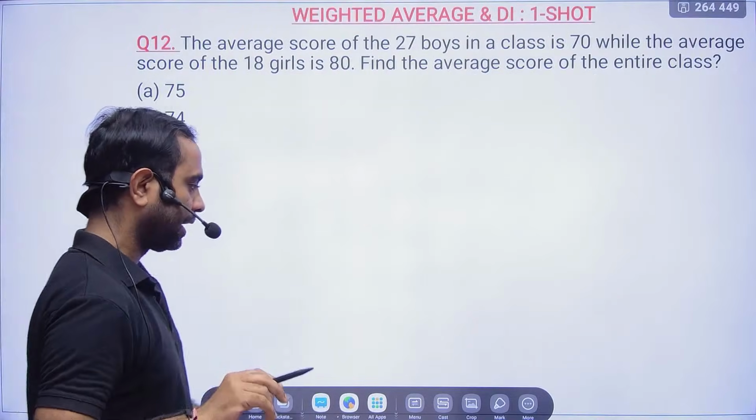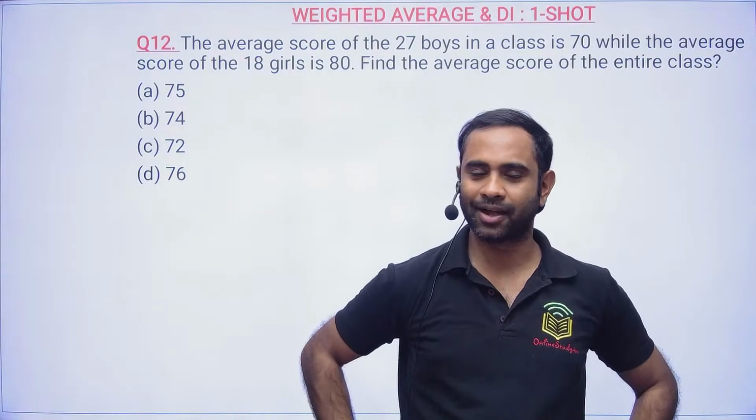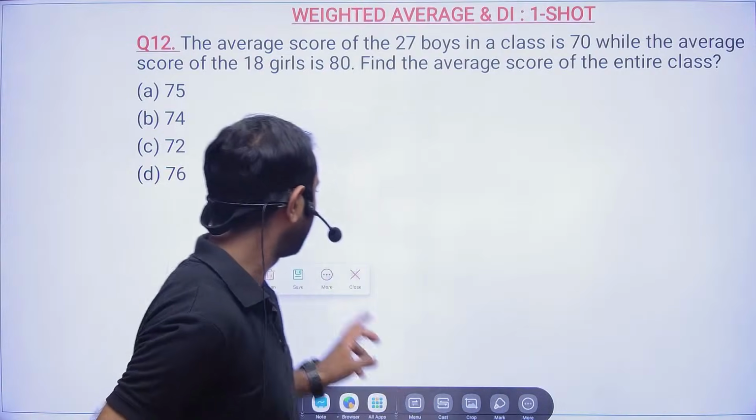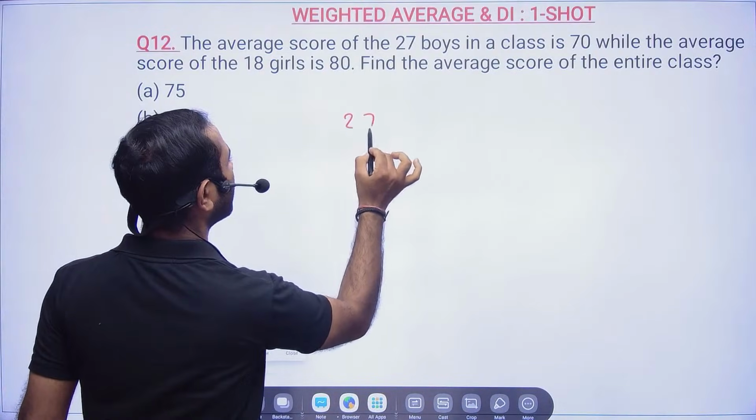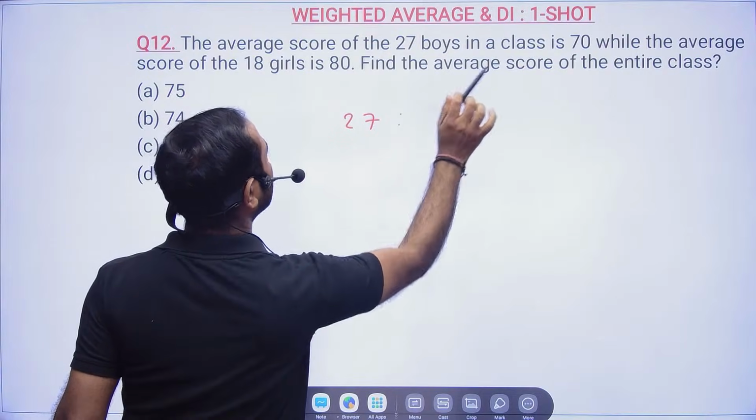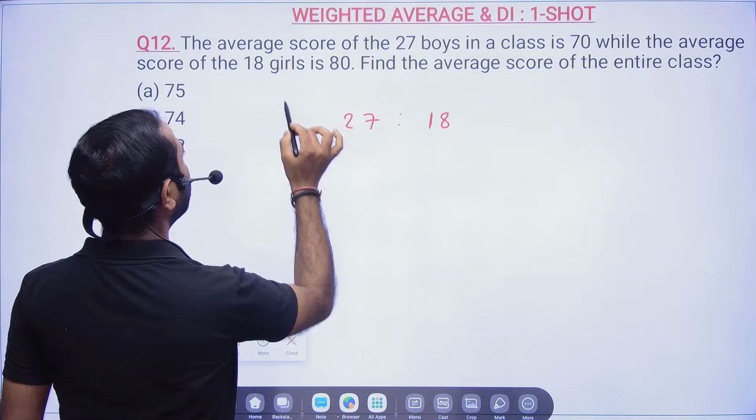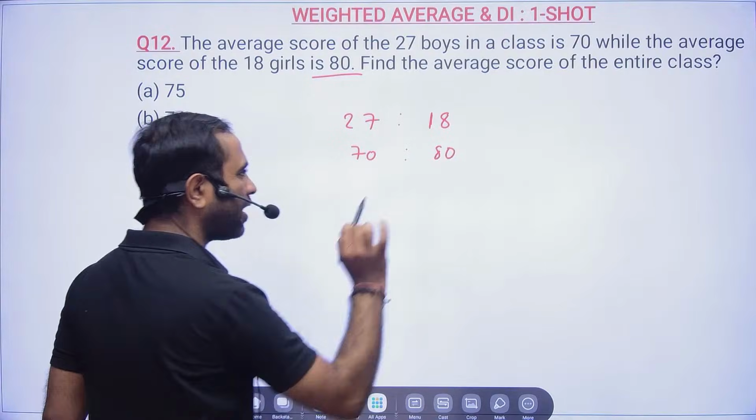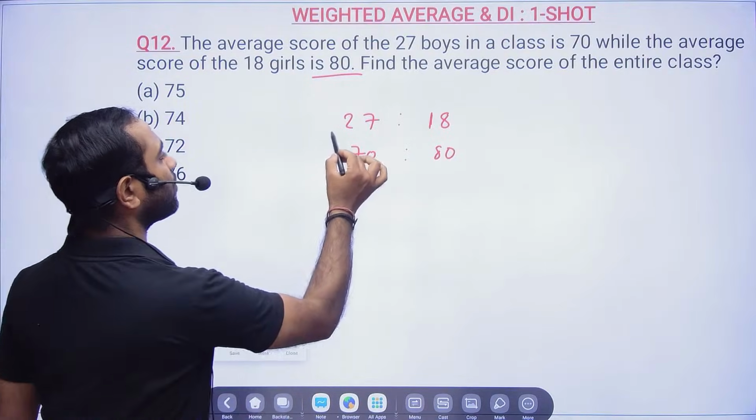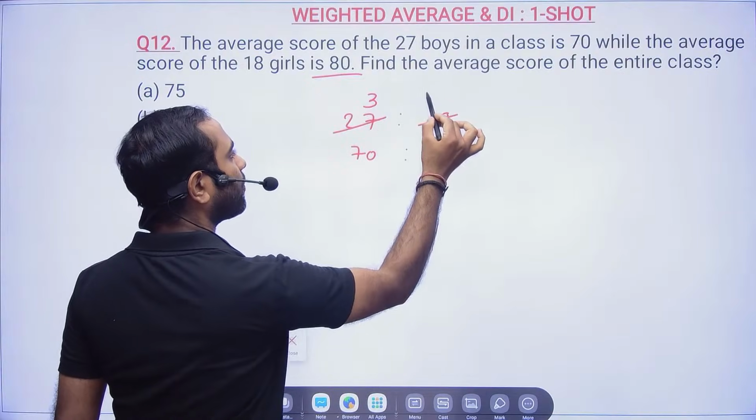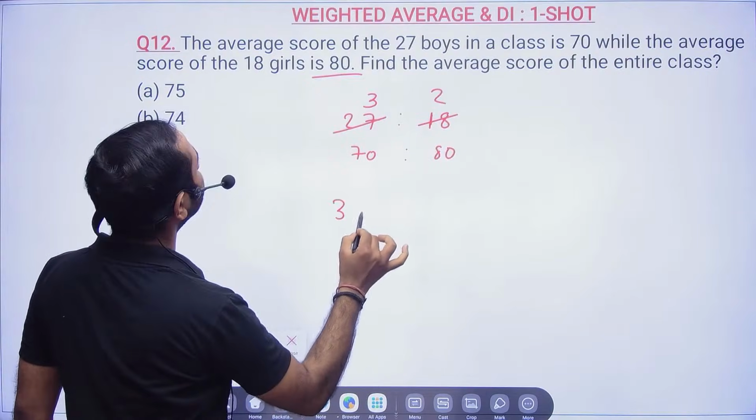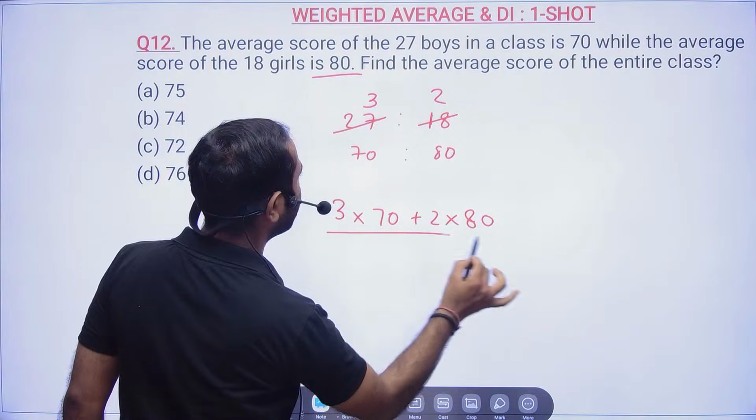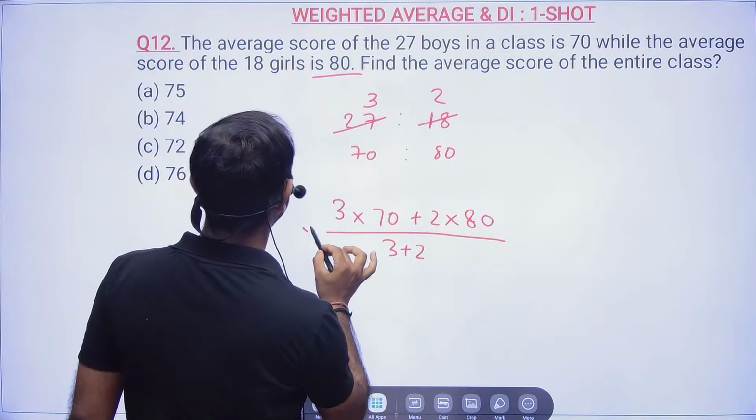If at all you are rigid, saying, "No sir, we will do the traditional method which we have been doing since childhood," then in that you can do a little bit of things here. The number of boys is 27 and the number of girls is 18. And here you have 70 and 80. If you want to do it like this also, you do it, but at least, instead of 9 3s are 9 2s are, you do 3 into 70 plus 2 into 80, and then divide by 3 plus 2. So at least you do like this.